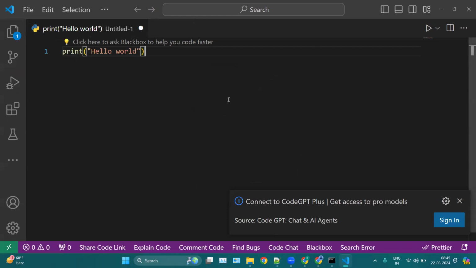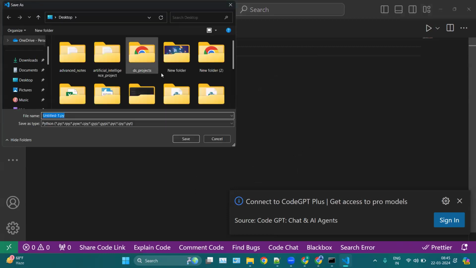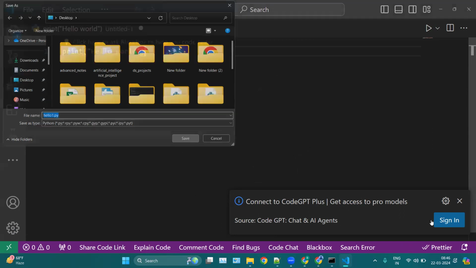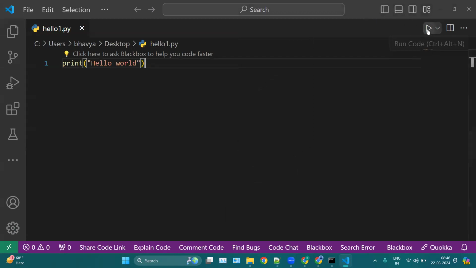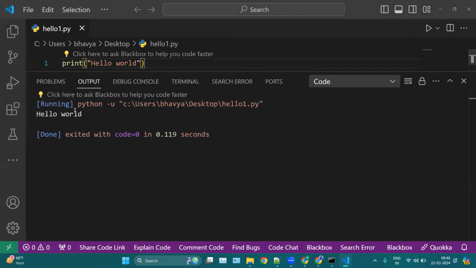You can use Control S. Let's say I save it as hello1.py and click on save. And now how to run this file? You can simply click on this Run Code button here. Okay, so this is hello world. So this is one way of creating a file.